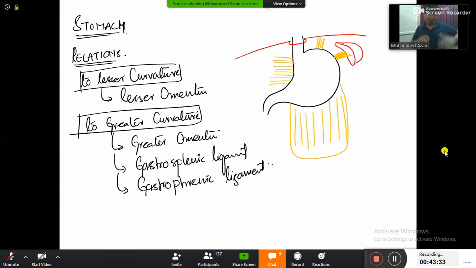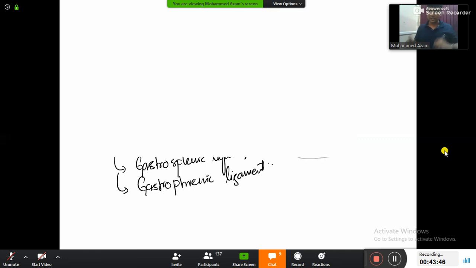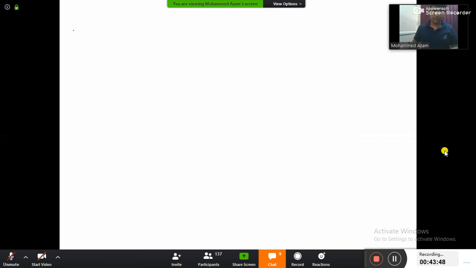अगर यहाँ पर stomach होगा तो stomach के सामने क्या होता है? In front of the stomach I'm having anterior abdominal wall, and that no one will ask you. No need to learn anterior surface relation. Only learn the posterior surface relation. So please write down the heading there as posterior surface relations.